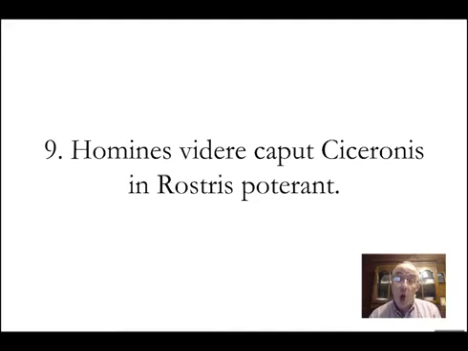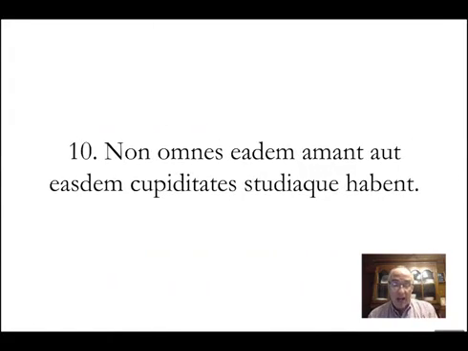Number 9, Homines videre caput Ciceronis in rostris poterant. The men were able to see, this is your complementary infinitive, the head of Cicero on the rostra. The rostrum is the platform, the speaker's platform. The men were able to see that, and yeah, they cut off the head of Cicero and plopped it up there. Number 10, Non omnes eadem amant, aut easdem cupiditates studiaque habent.